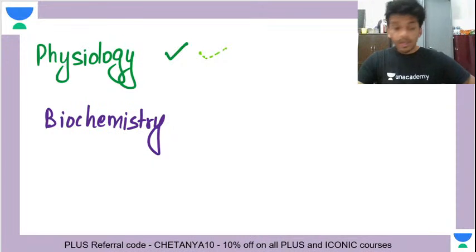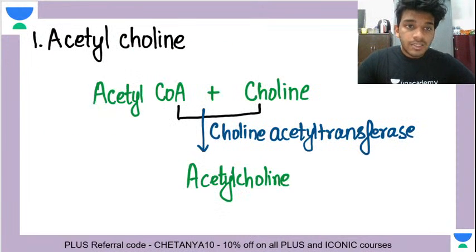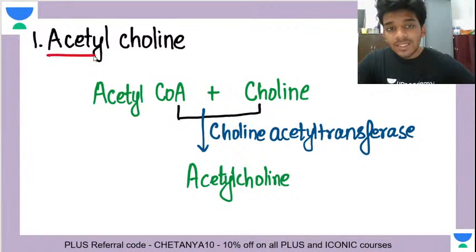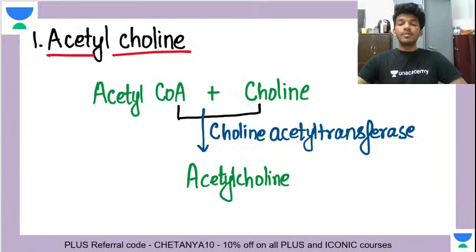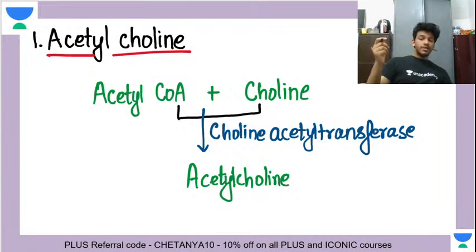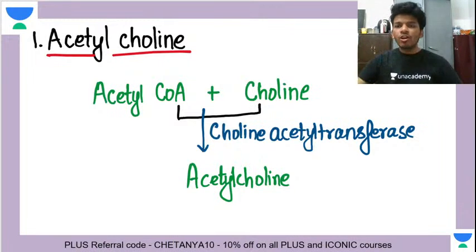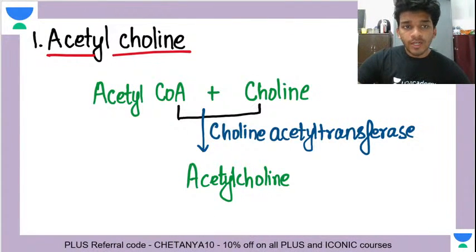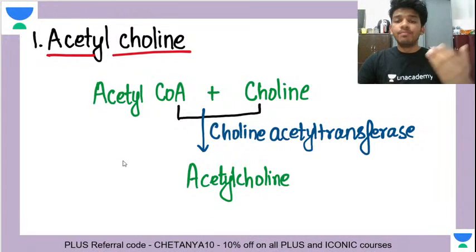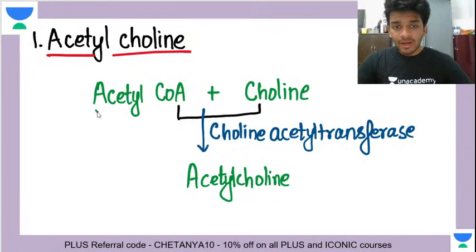Okay, so let's start with the first discovered neurotransmitter, that is again going to be acetylcholine. So this point I have put in your mind, that the first discovered neurotransmitter is acetylcholine. There is not too much to know about its biochemistry. It's relatively very simple. So acetyl CoA, you all are very familiar with this molecule, seen many times in the Krebs cycle. What is acetyl CoA, right?